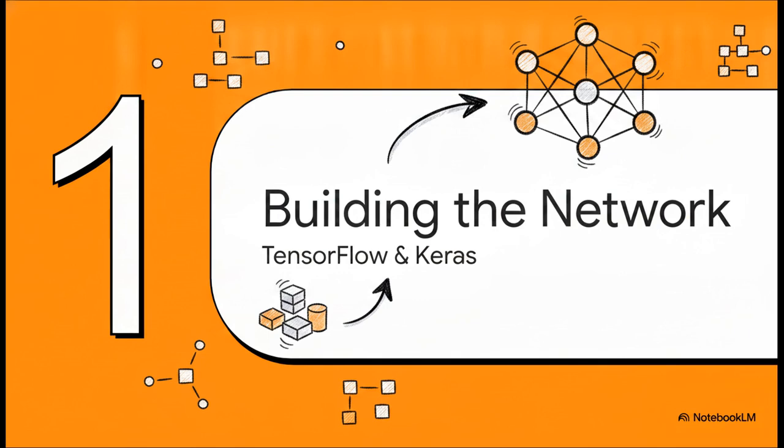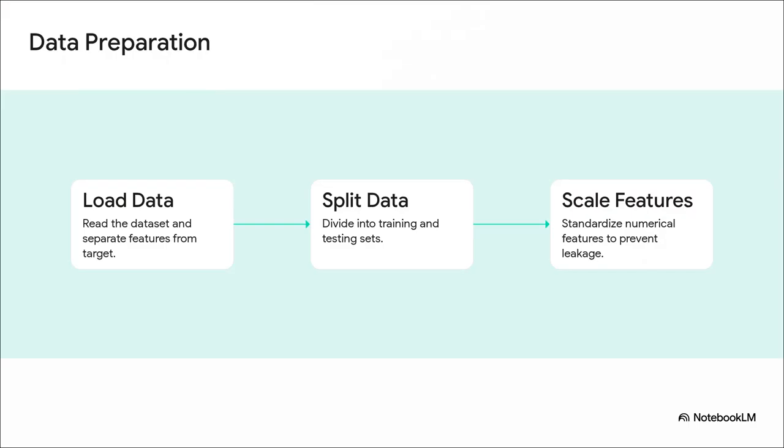All right, section 1, building the neural network. Before we can even touch TensorFlow, we have to prep our data. Think of this as laying the foundation of our house. First, we load our data. We're going to use our wildfire dataset as an example today, where we look at things like temperature, humidity, and wind speed to predict the risk of high PM 2.5 pollution.